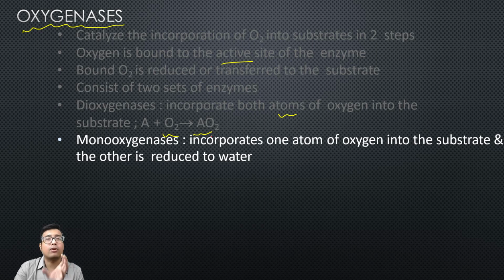One atom of oxygen will get into the substrate and the other will be reduced to water. Very important. This is a catch question that examiners often ask you in your enzyme viva. What happens with the oxygen molecule in case of action of monooxygenase enzyme? You must say one goes into the substrate and the other is converted to water.